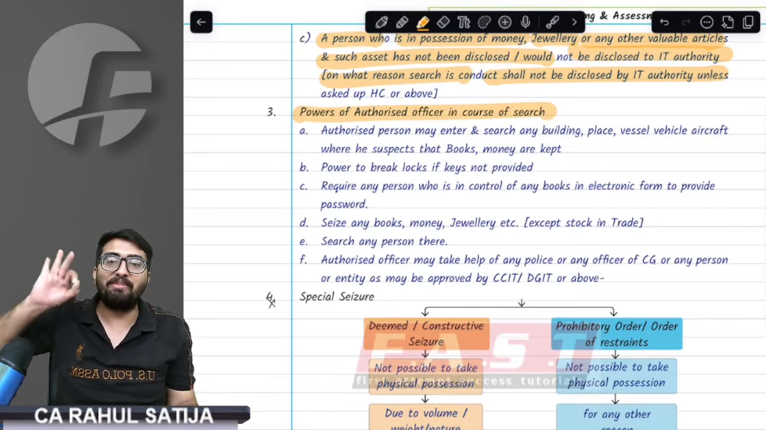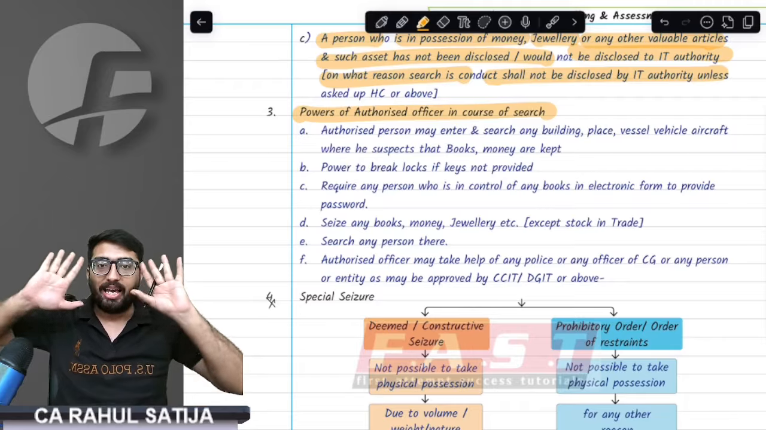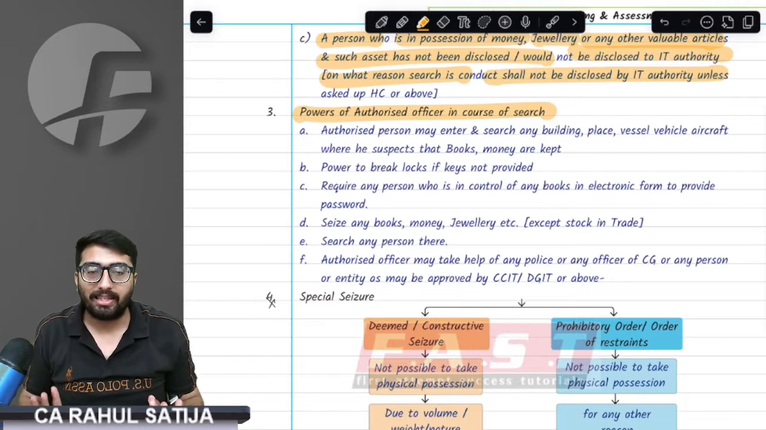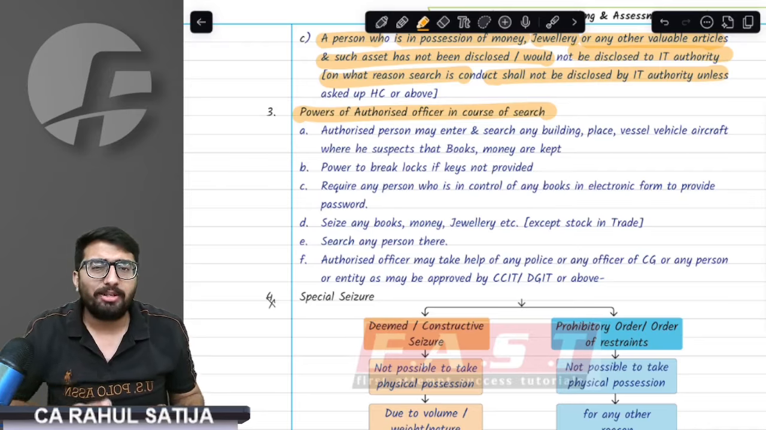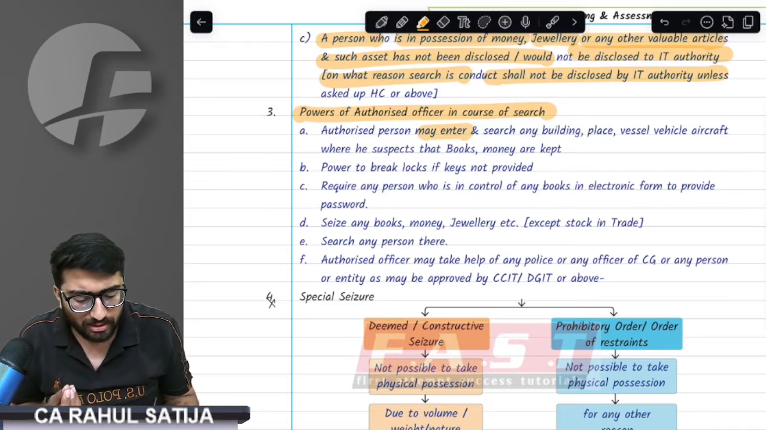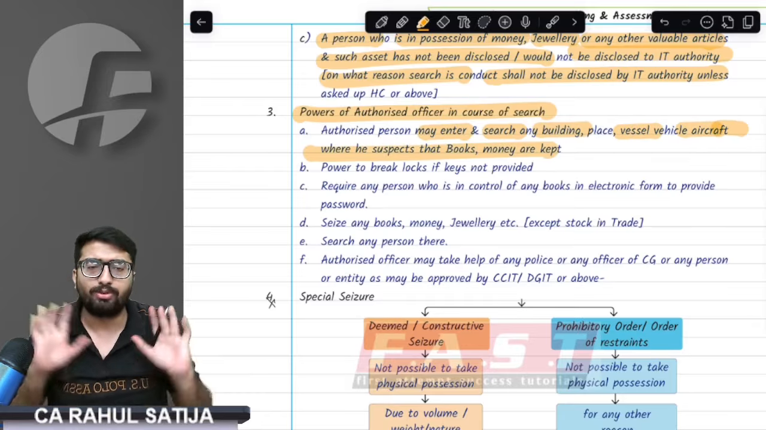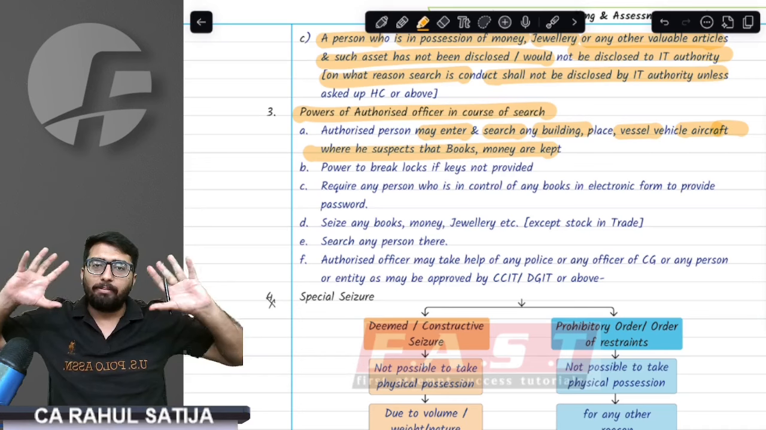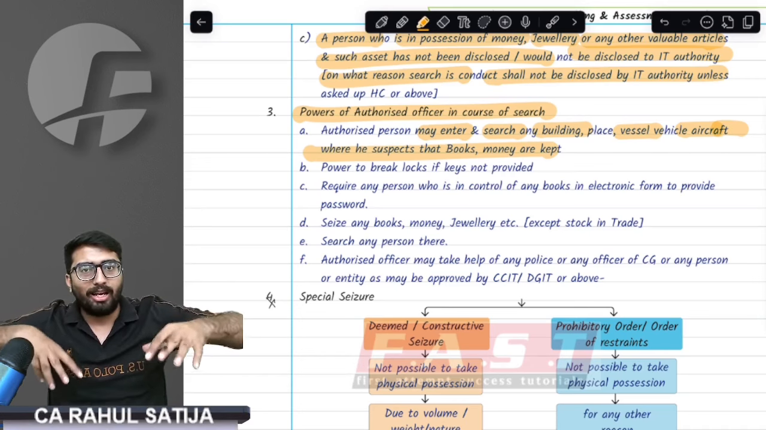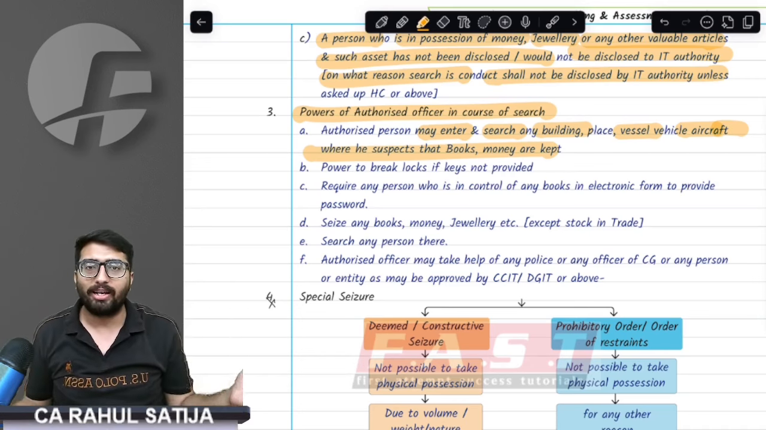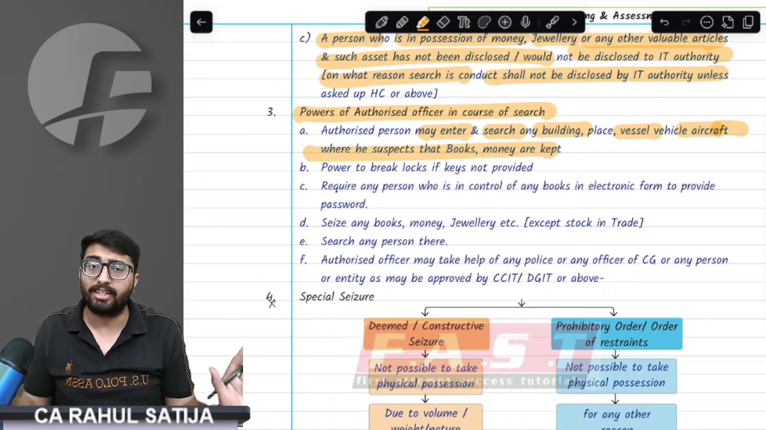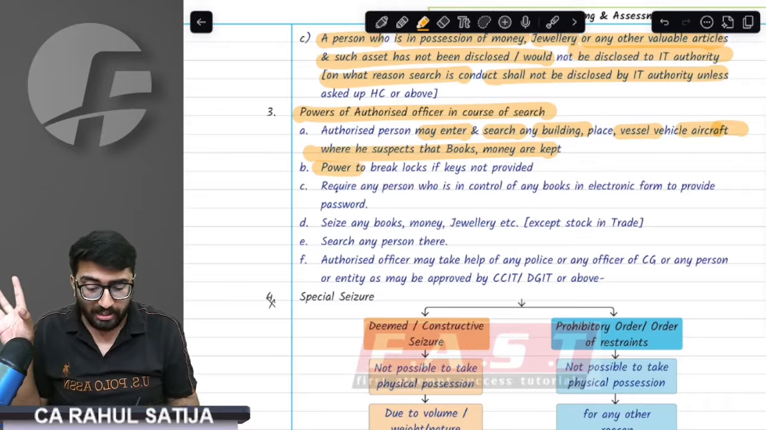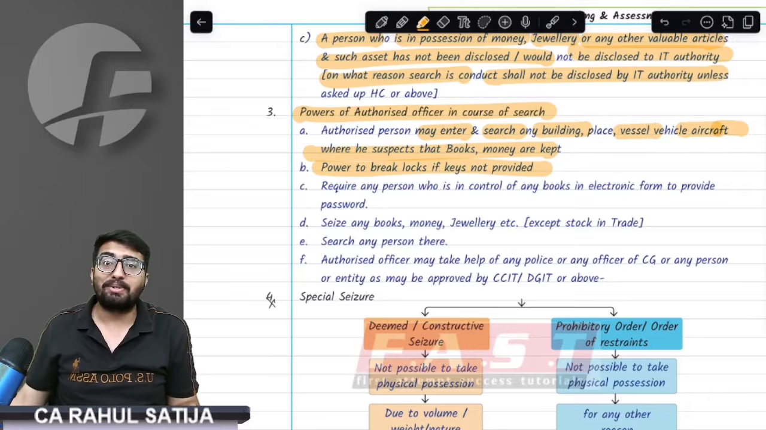See, remember. Whenever search takes place against you, IT authority, authorized person can enter any premises, search any place, building, vessel, aircraft where he suspects that books are kept. If department thinks that money is in my house, they will come to my house. If they think money is in my car, they would come to my car. Any godown, any warehouse, any farmhouse, anywhere they think money is kept or books are kept, they would come there. They would break the locks if I do not provide the keys.